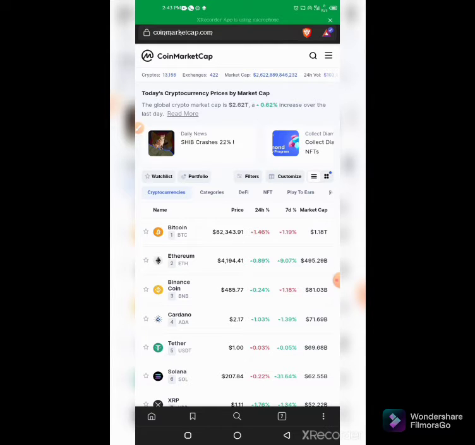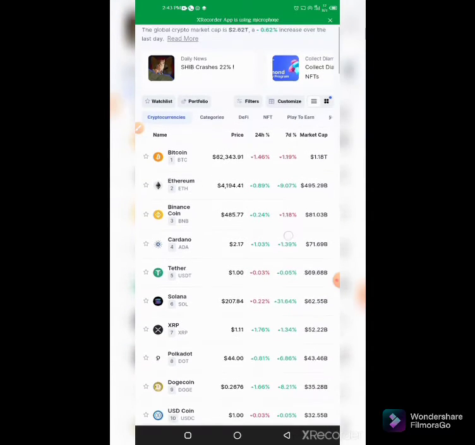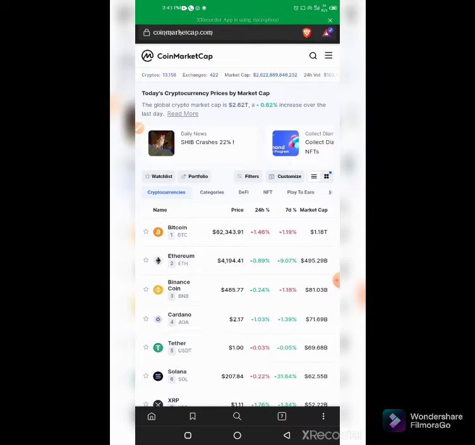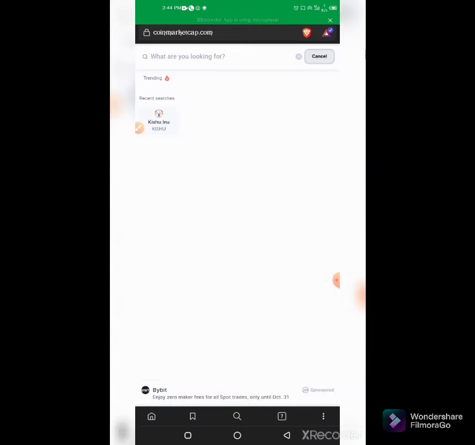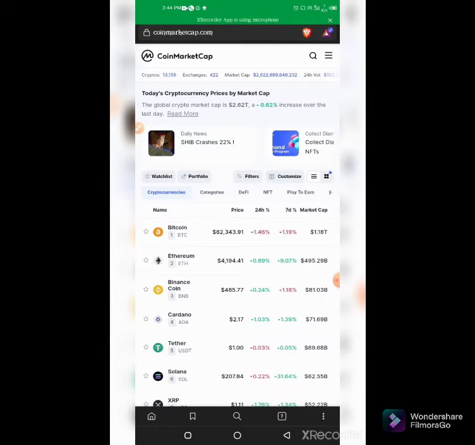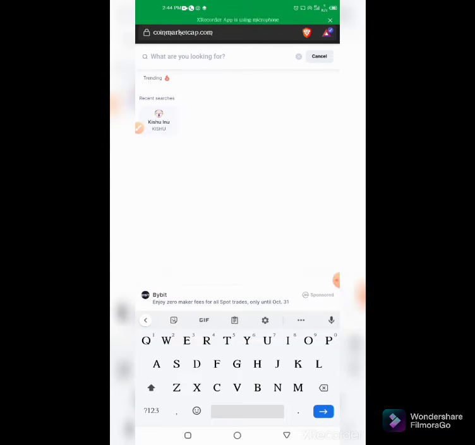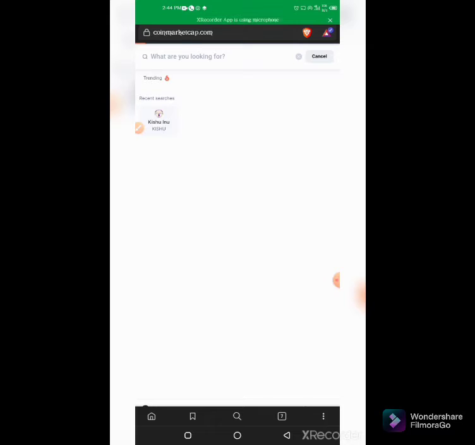Okay, let's take for example, we would like to buy Kishu Inu. So you go to CoinMarketCap, that's the website, coinmarketcap.com. That's the website that tells us the details of every crypto asset that's in the market. You click on search. And then that's Kishu.